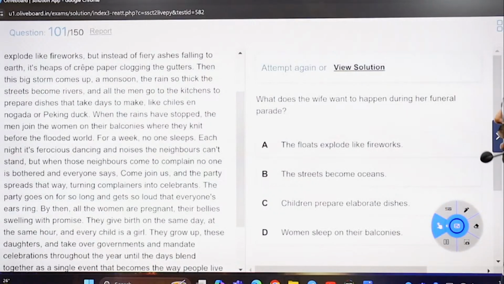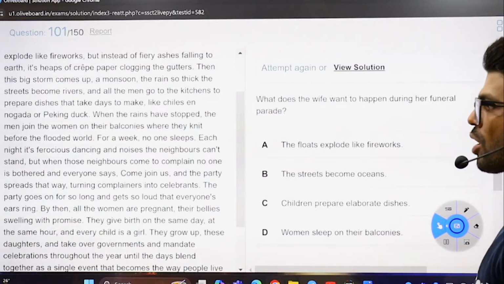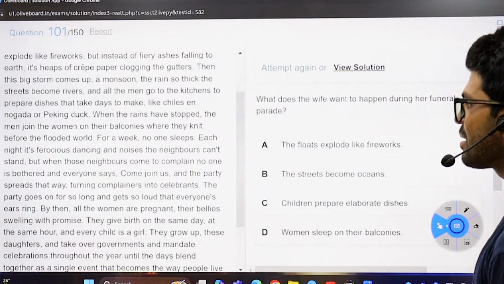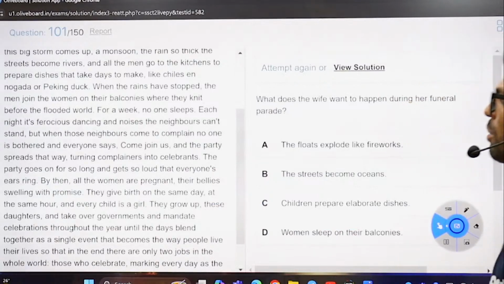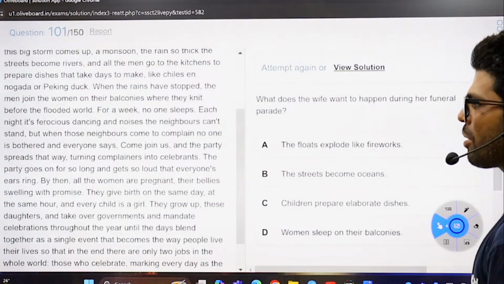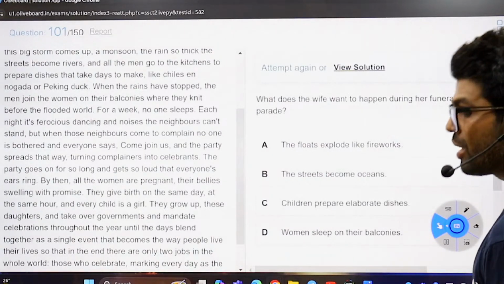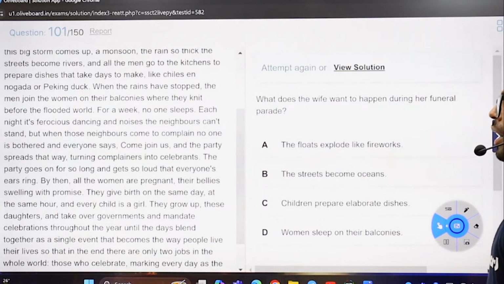For a week, no one sleeps. Will they be able to survive? Each night, it's ferocious dancing and noises, and the neighbors can't even stand it. But when those neighbors come to complain, no one is bothered and everyone says, "Party yun hi chalegi." Come, join us, and the party spreads that way. Nobody's even calling the police.